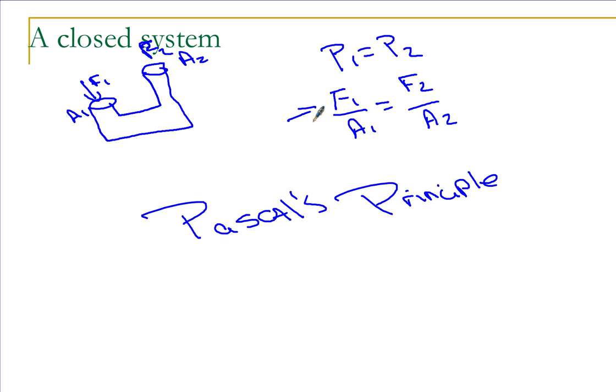So if I know the force and the area of both, say in a pneumatic lift, I know I'm applying a particular force to a particular area, I can tell you what force it will be able to lift another object.